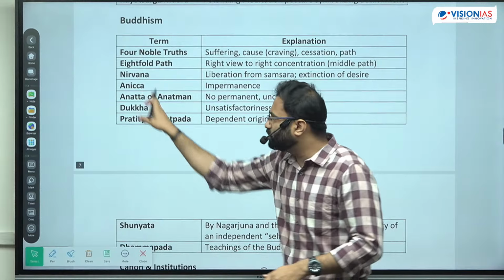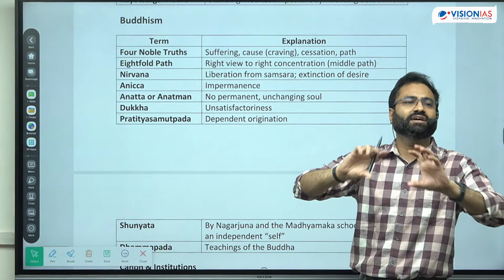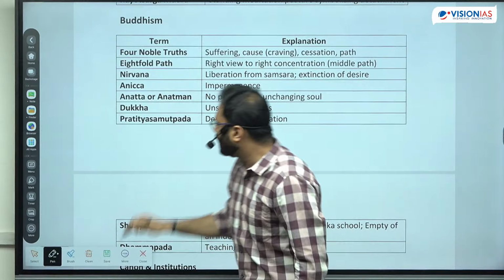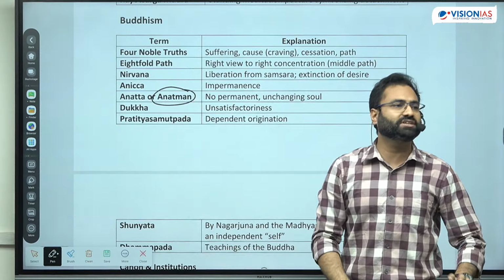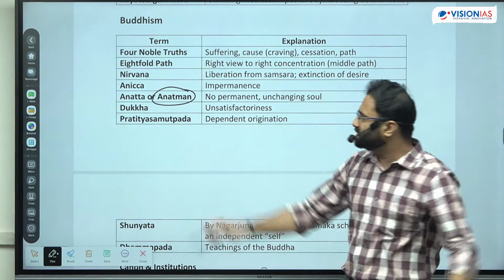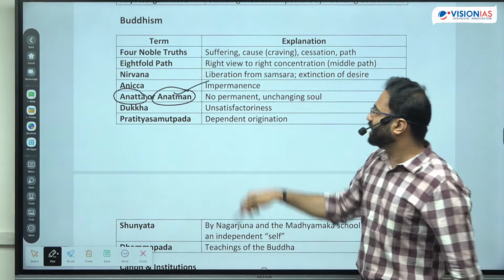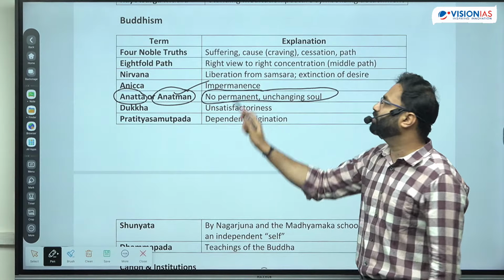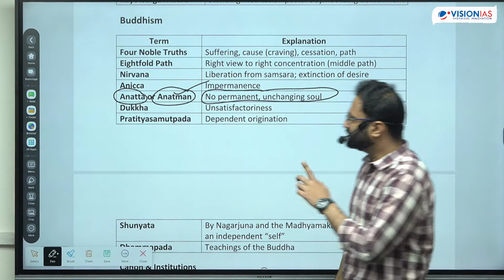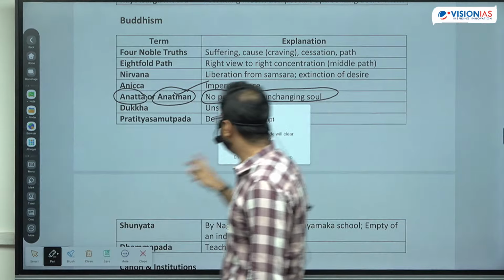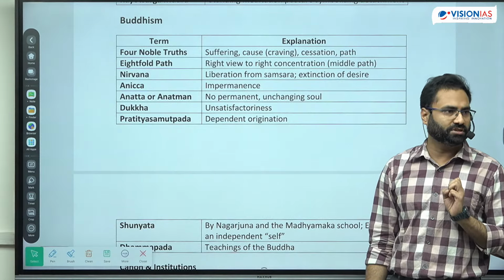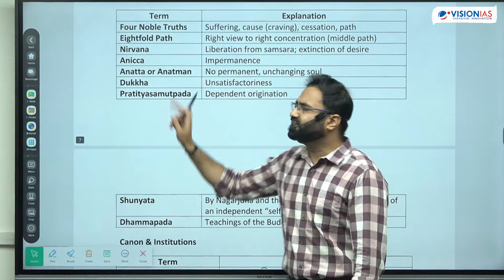And then he gives an idea regarding कि भाई जब आपकी soul ही नहीं है, so he gives the concept of anatta or anatman. Anatman means there is no permanent soul. So Anicca is in general talking about impermanence. Anatta and Anatman is talking about that there is no permanent or unchanging soul. So soul also gets changed. ठीक है? So it is the philosophy of Anatman. So Anicca, Anatta and Dukkha, these are the three important concepts with respect to Buddhism. ठीक है?